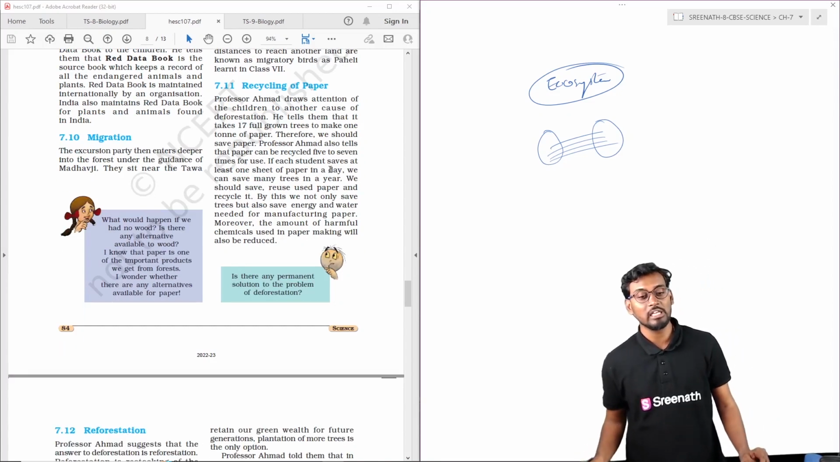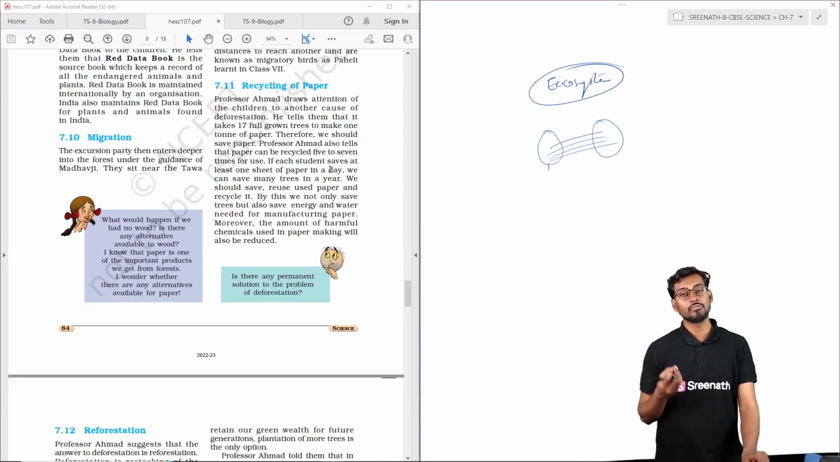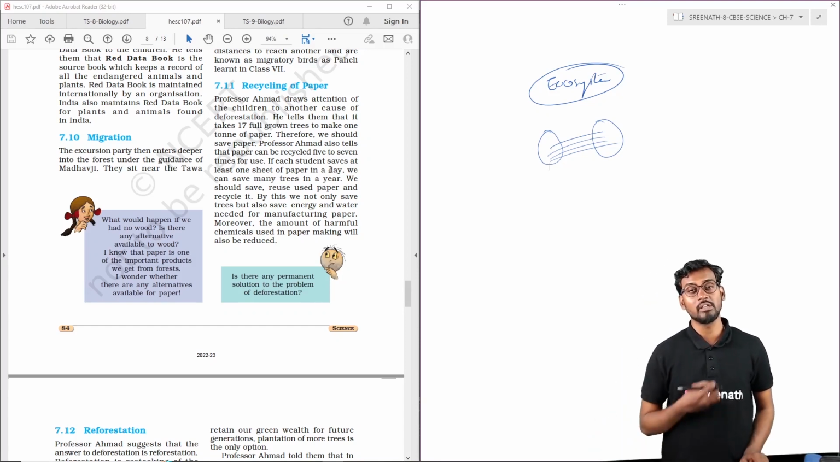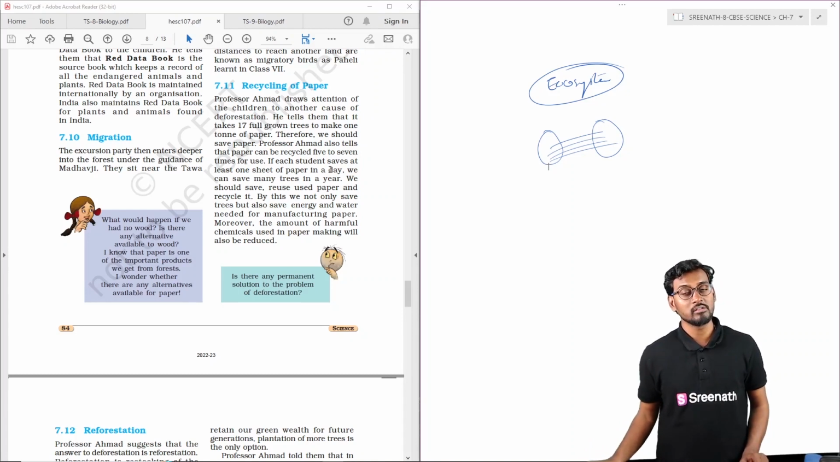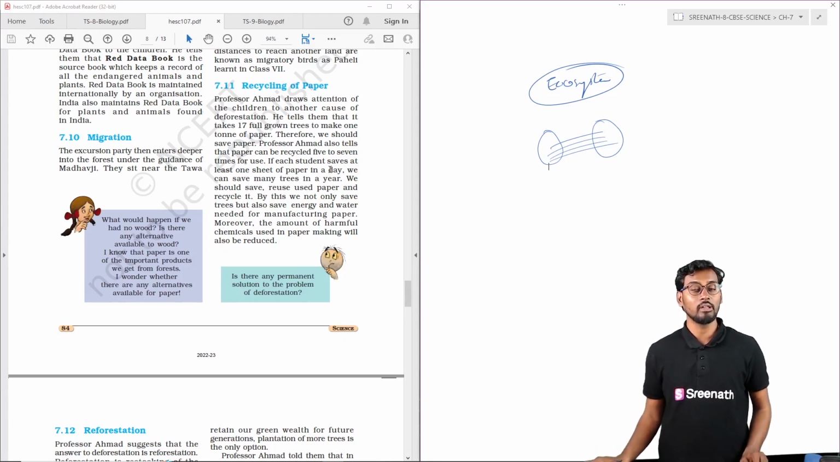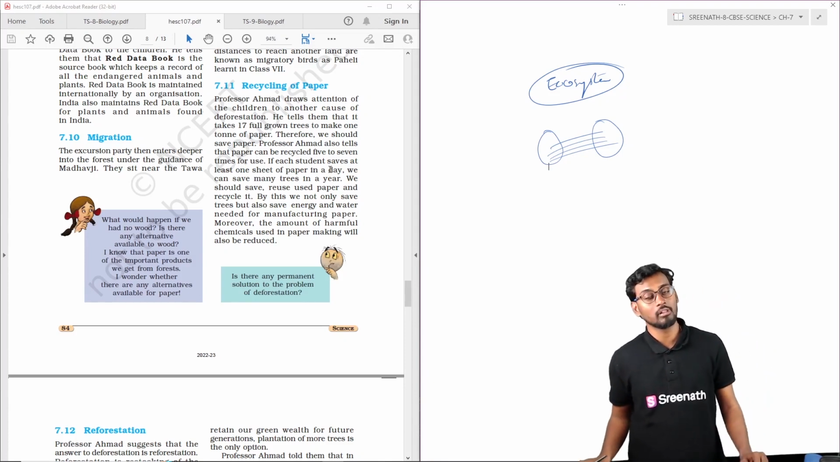Coming to recycling of paper. The paper which we write on and use for printing and textbooks is mostly prepared from wood pulp, which comes through deforestation. So recycling of paper is very important to conserve the forest, because the production of paper leads to deforestation, and deforestation leads to imbalance of climatic conditions. In recycling, whatever paper we use should be sent back to the industry for recycling, so as to decrease the pressure on the forest area.